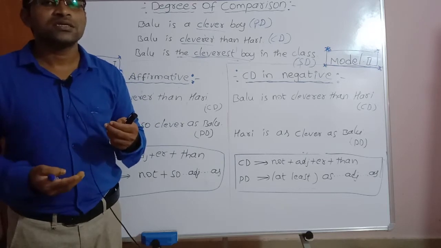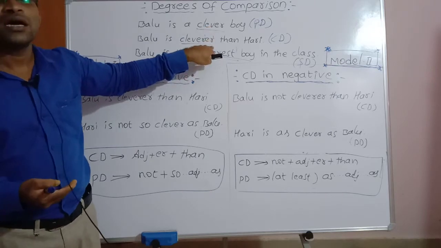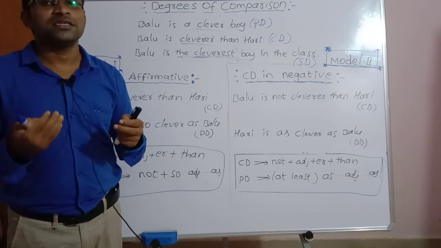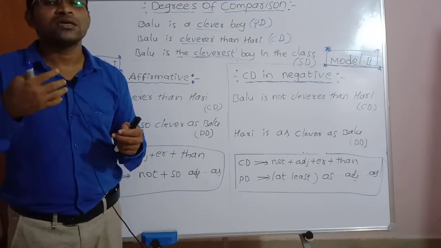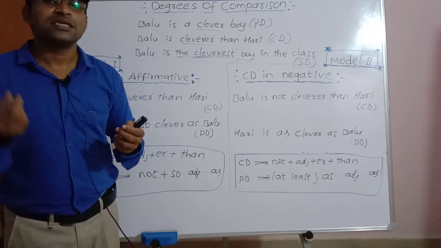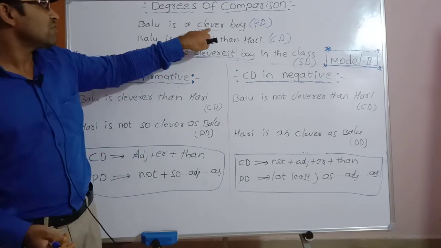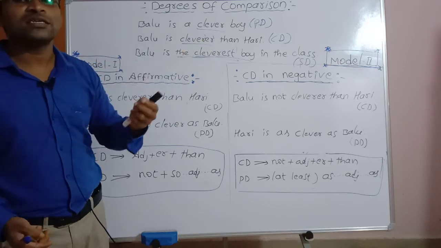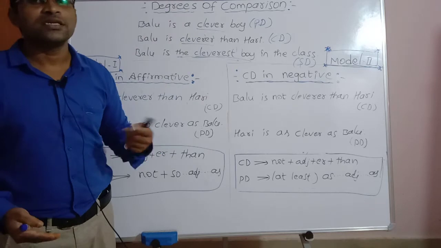Degree means the change in adjectives, the amount of quality we use to describe a person or a thing, the increase in the quality. Here, cleverer, the amount of quality is increased, and that is called degree.